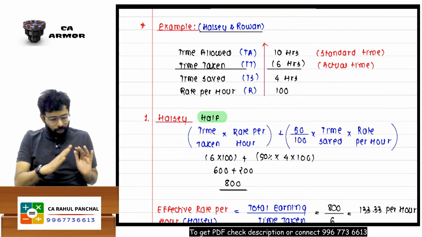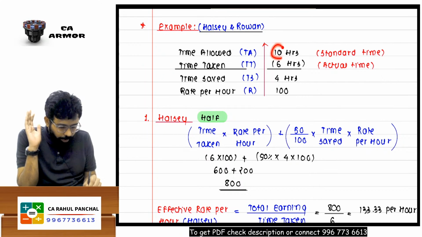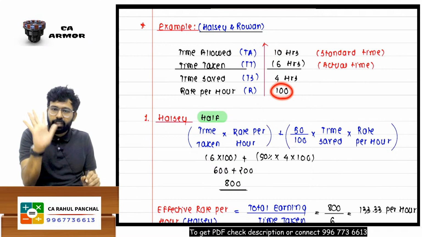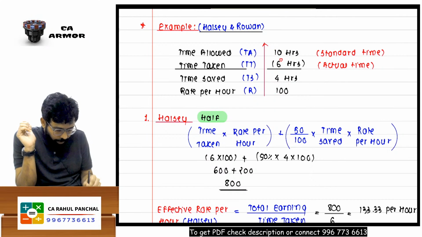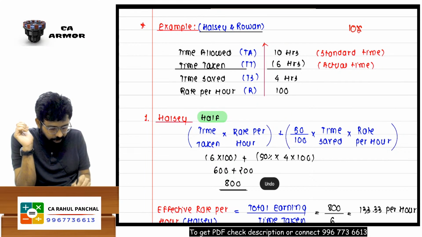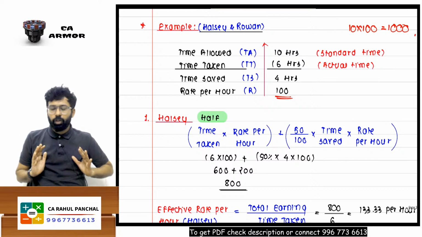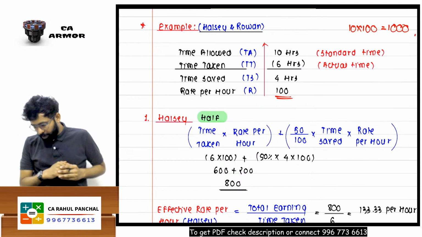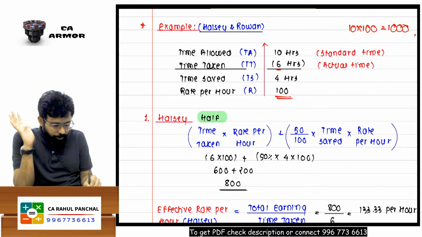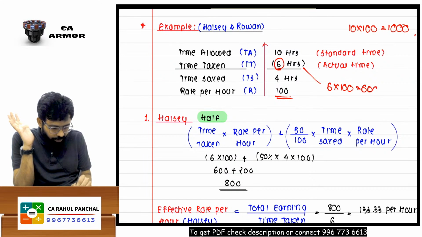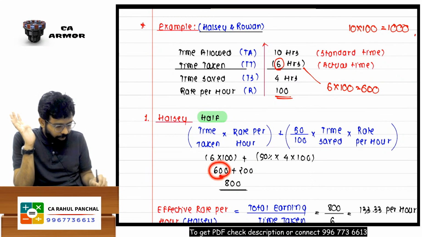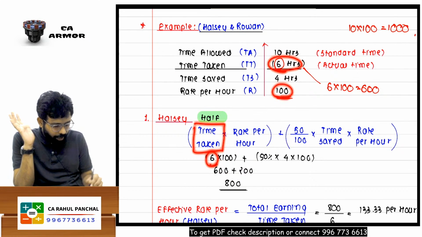Let's understand. I told my worker, now understand this, the rate per hour is 100. If you work for 10 hours, I will give you 10 hours into 100, because my rate per hour is this. That is, I was expecting 1000 as my cost. Now understand what happened. Because my worker has done this job in 6 hours, I paid him only 600, which you can see over here. I paid my worker this much: you took 6 hours, which is time taken, and the rate per hour is this.